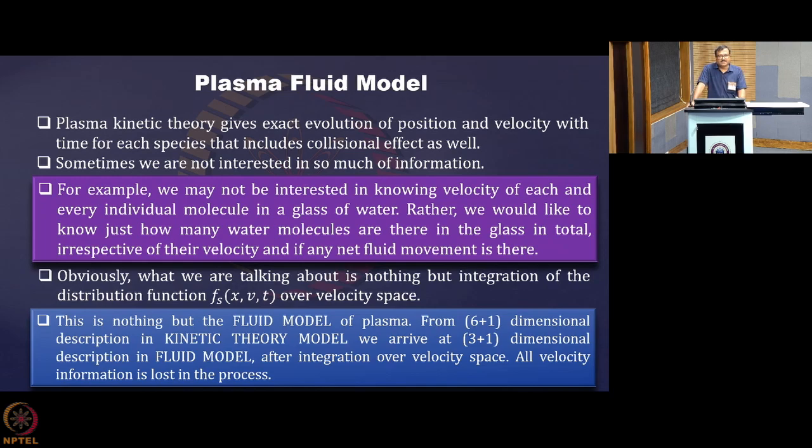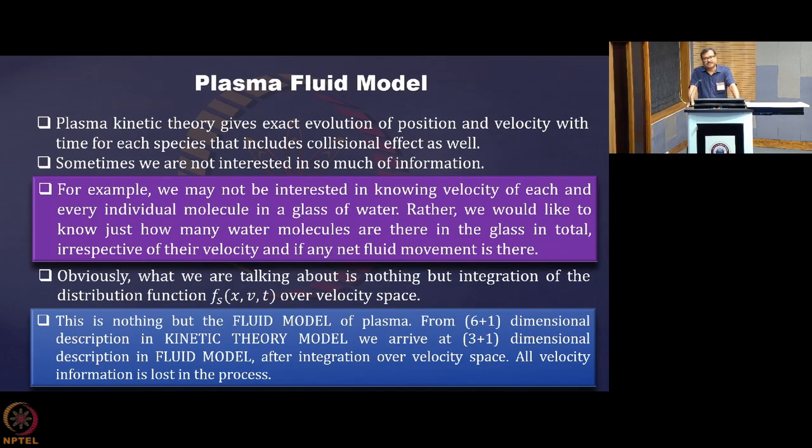For example, take a glass of water. The molecules are moving here and there, all of them having a distribution of velocities. Different molecules have different velocities, and we are interested only in the total number of molecules present in the glass of water. We are not interested in which molecule is moving at what speed. We are interested in drinking the water only. So what to do with the velocity of the individual molecules inside?